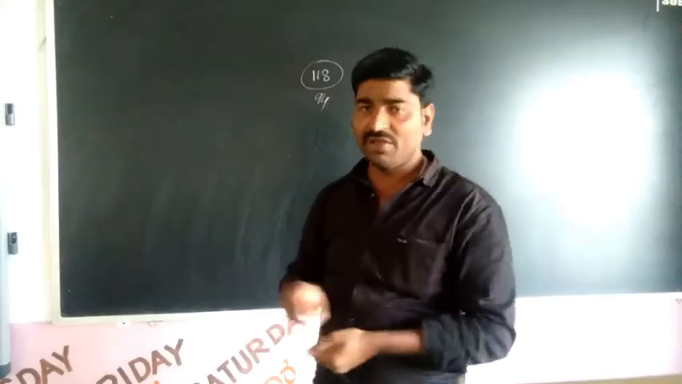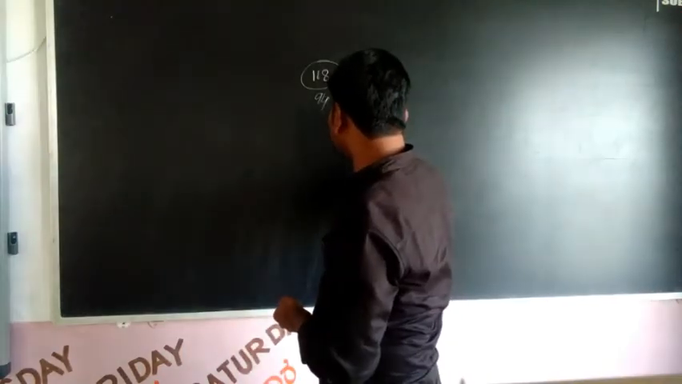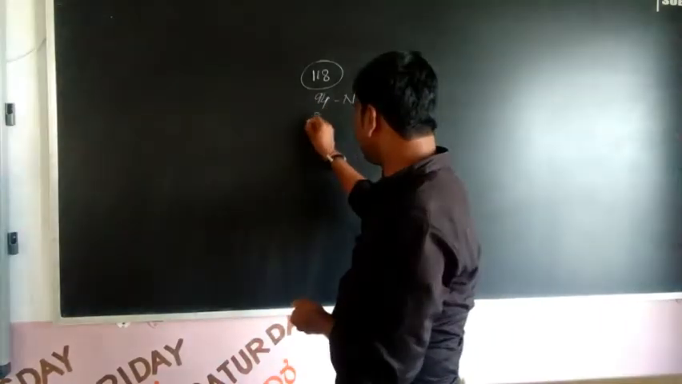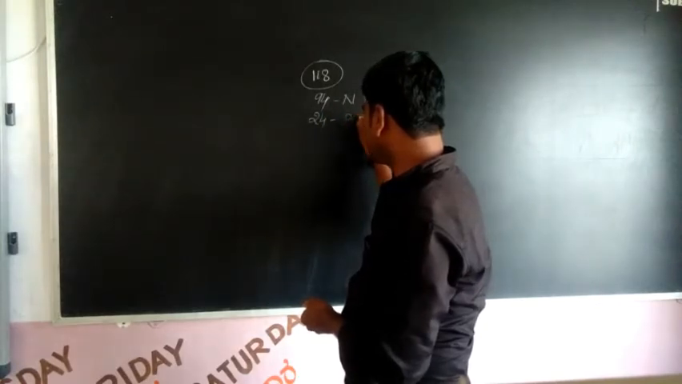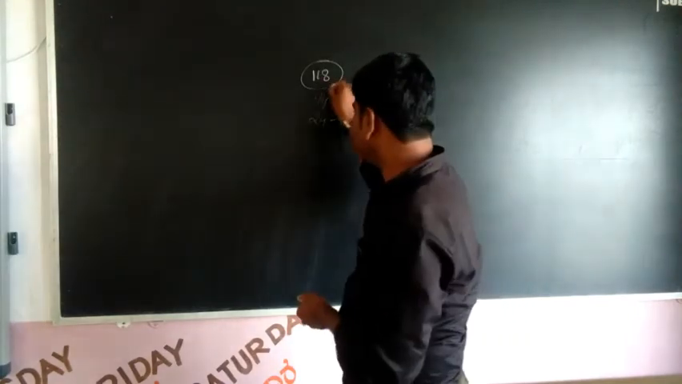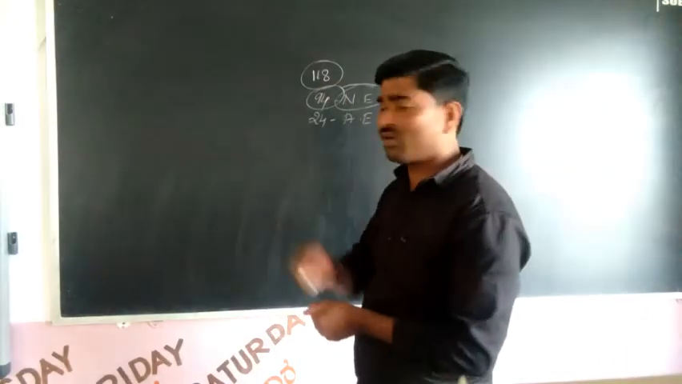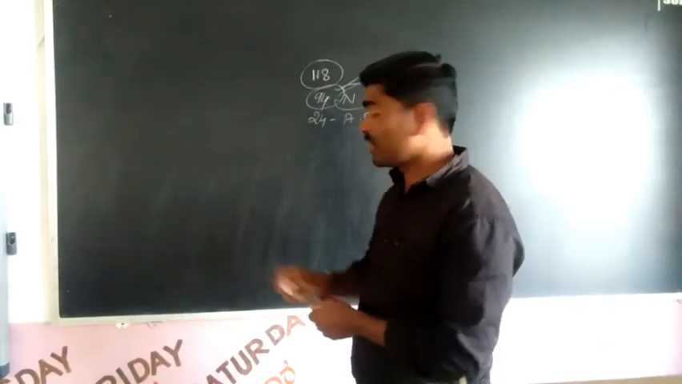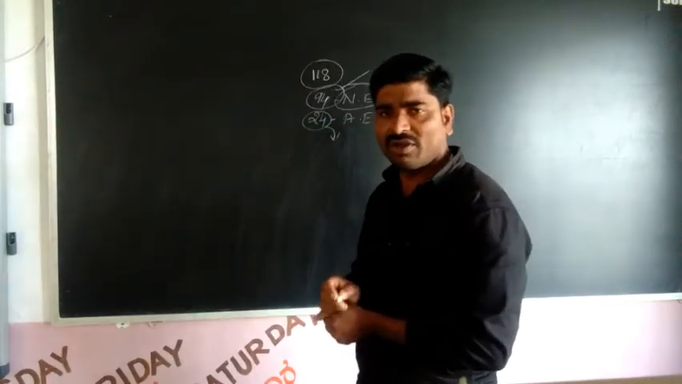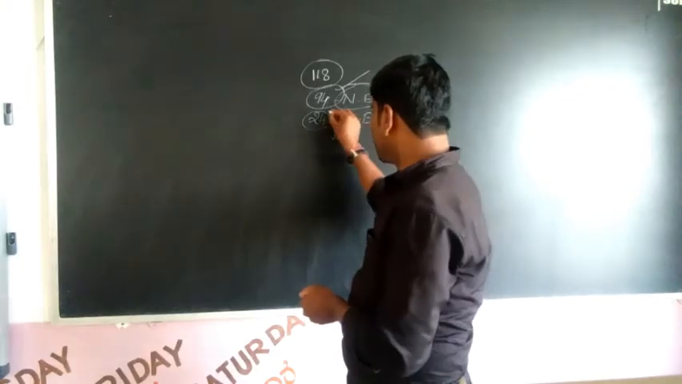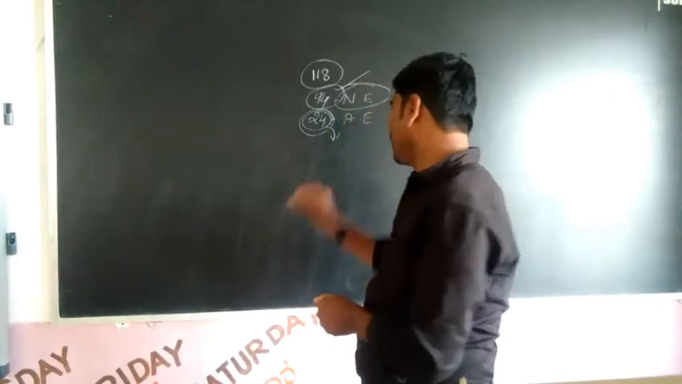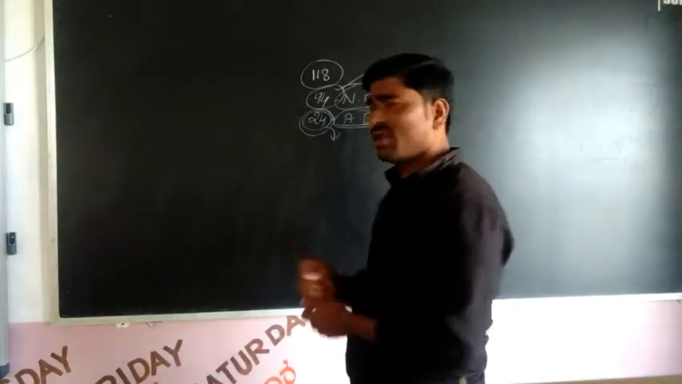Out of 118, 94 elements are naturally occurring elements. Why do we call them naturally occurring elements? Because they are available in nature. But the remaining 24 elements are not available in nature. These 24 elements are prepared under laboratory conditions, so we call them artificial elements.